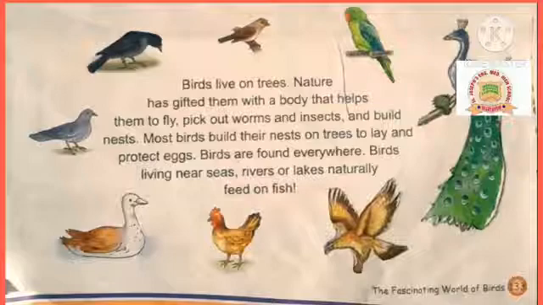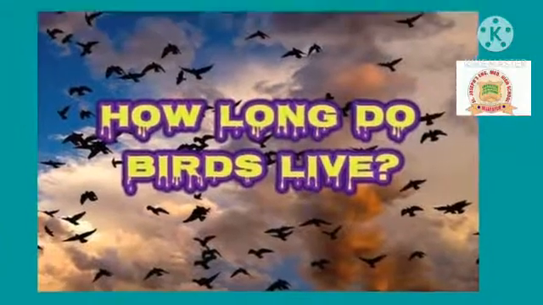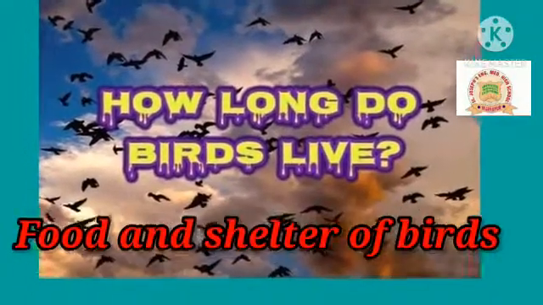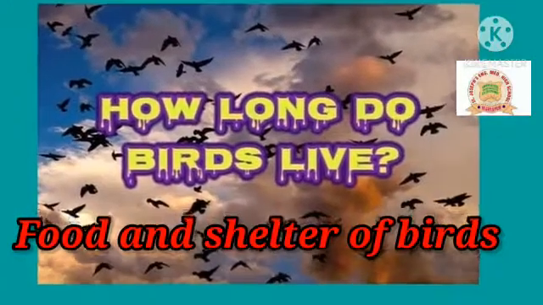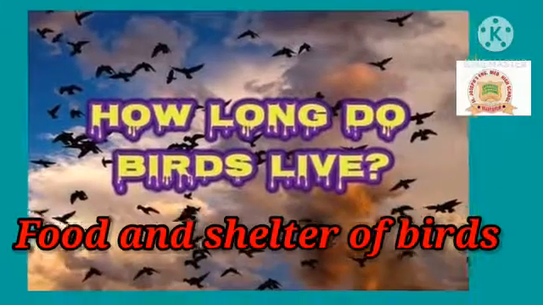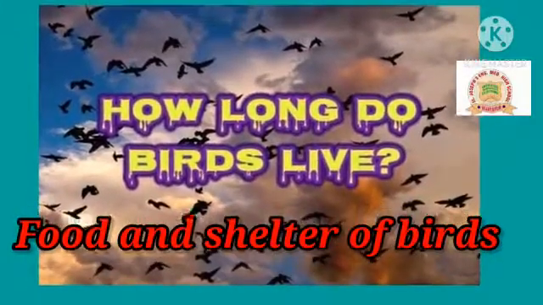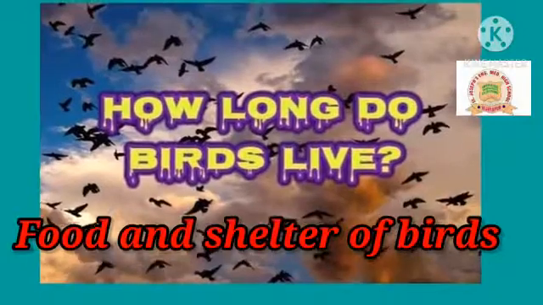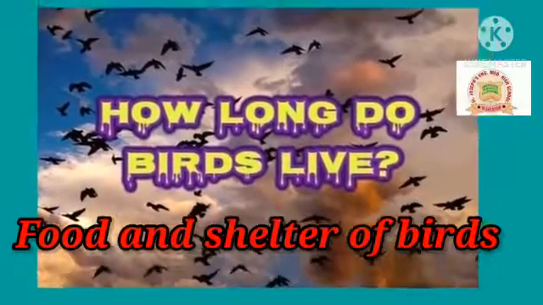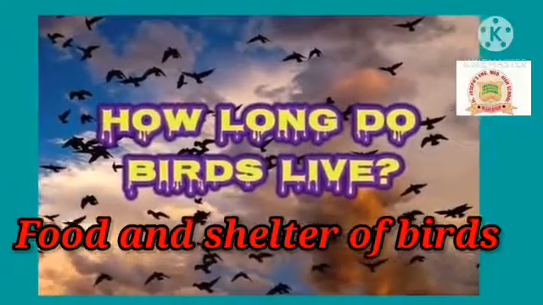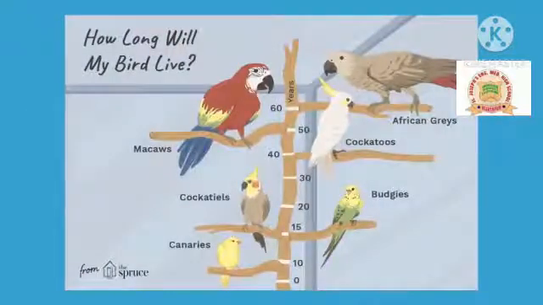Whenever I read the paragraph, at that time you open your textbook and see, and after that read. So listen. So children, you know birds are which things? Do you remember? Birds are living things. So they need food, they need shelter, and birds have a definite lifespan. So now I explain the food and shelter of birds and how many years they can live. So children, birds are living things but they have different lifespans. I tell one example of parrots.